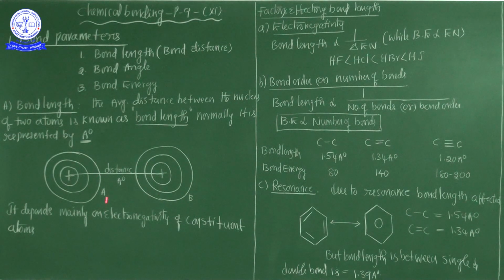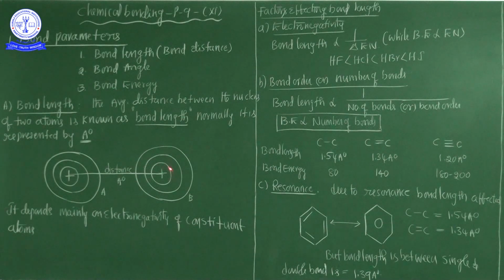So once again, my dear students, important point: if two atoms are approaching each other, they are involved in bonding. How is the bond formed? A atom's valence electrons are attracted towards the B atom nucleus, and similarly B atom's valence electrons are attracted towards the A atom nucleus.